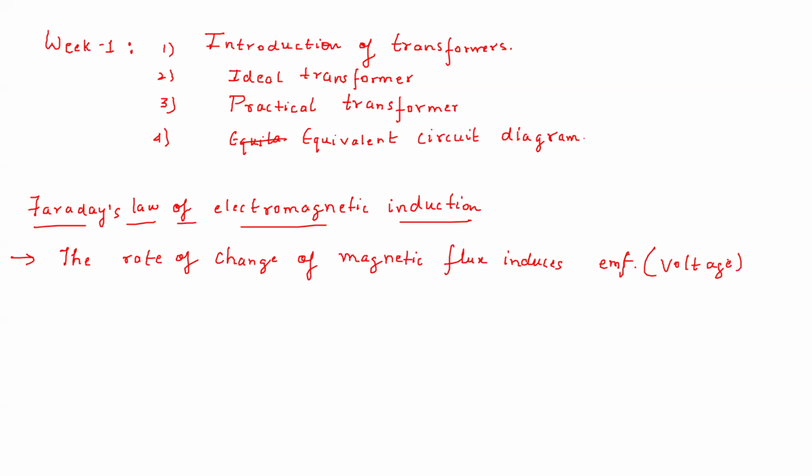What this means is that you have the magnetic flux, which can change either with respect to time or with respect to space.